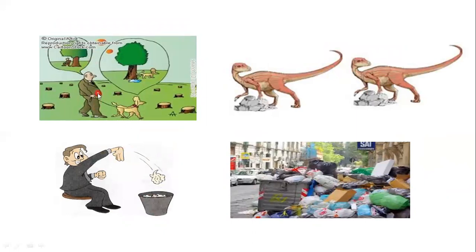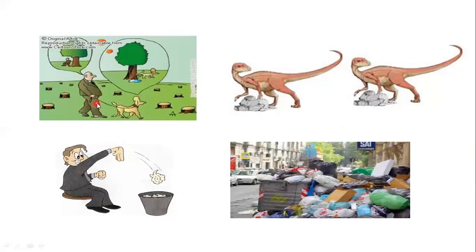Okay. Now we have this picture. This man is walking his dog in the forest, but there are no trees anymore. The dog cannot find a place to do its business, and the man cannot find a tree to find some shadow.